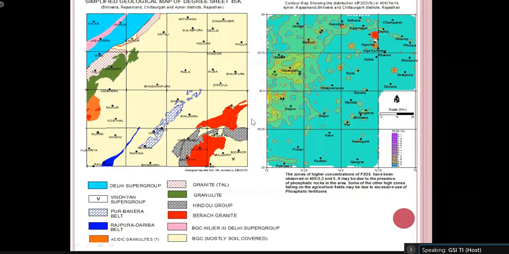Now you can see regionally you will have a picture for the copper occurrence in this area. So you can see this Dariba area is giving some anomalous value. This Shahpur area is giving some anomalous value. So if you want to select your target area for further mineral exploration, definitely you will select these two areas. So that's why this sort of map is very important for mineral investigation.